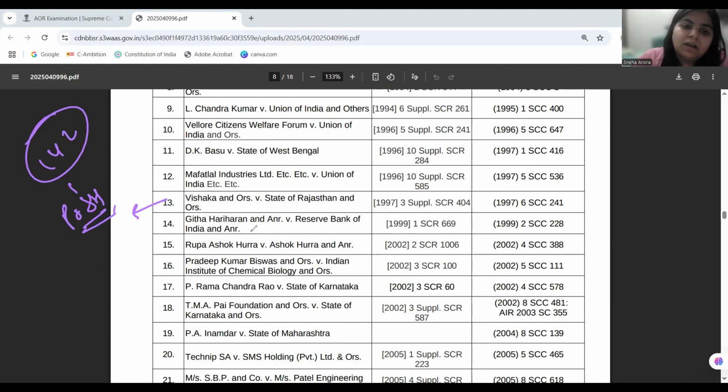Then when we look at Geeta Hariharan and another versus Reserve Bank of India, in this case, the court is interpreting that father and mother are equally the guardian, and in absence of father does not mean that father has to die so that mother can be a natural guardian to a child, but rather in the physical absence of the father also the mother acts as the natural guardian. So this judgment is putting both mother and father of a child at par when it comes to guardianship. Okay, it is a judgment under the Hindu Minority and Guardianship Act. Okay, now let's come to another case.